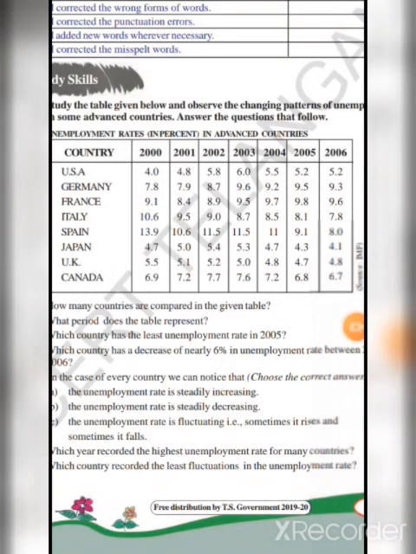Children, now open page number 13 in your textbook. We shall go through the study skills given. I'll give you 10 minutes time. Go through the table given and observe the table and note down what differences you find in the unemployment rates of different countries. After that, you answer the questions that follow. Just observe the table.